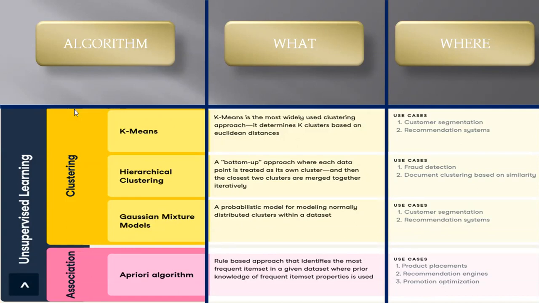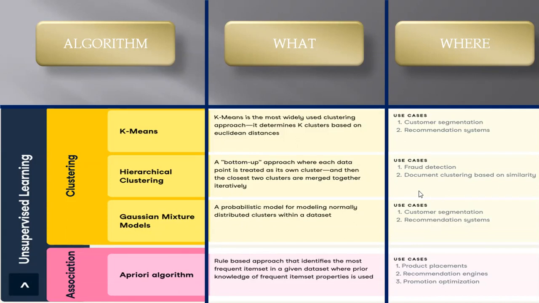What is hierarchical clustering? A bottom-up approach where each data point is treated as its own cluster, and then the closest clusters are merged together iteratively. So we try to make the hierarchical clustering based on the data type. That is called hierarchical clustering. Where this is used, it is always used in fraud detection and document clustering based on similarity. We follow the bottom-up approach, and we try to club the same type of data on the basis of their taste, what our objective is.